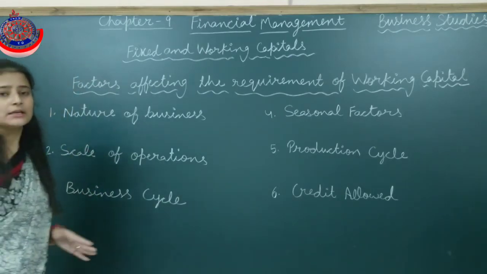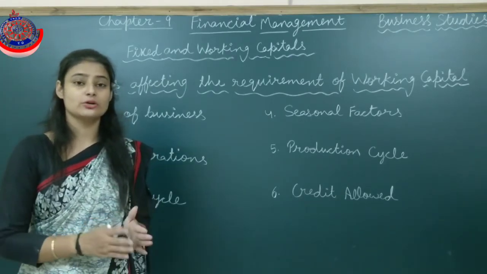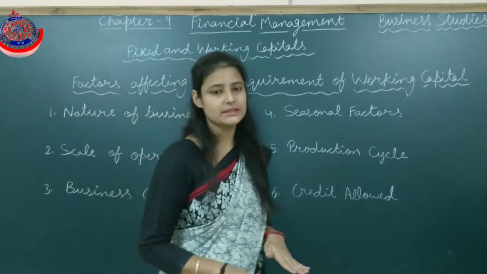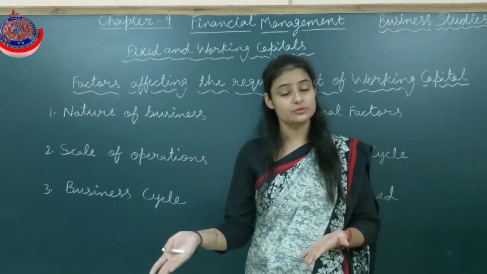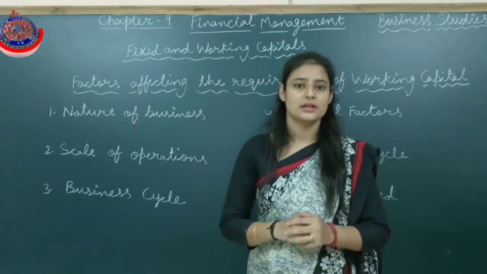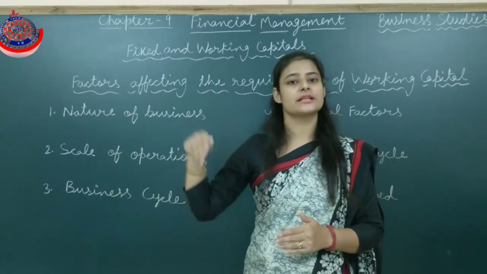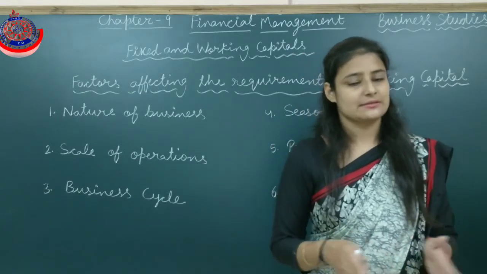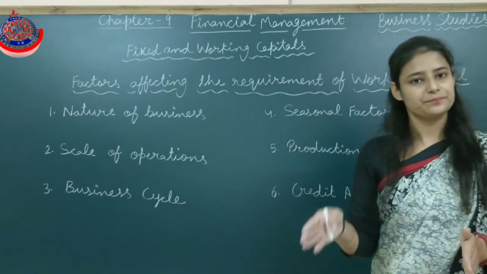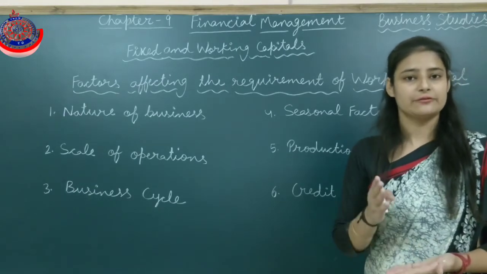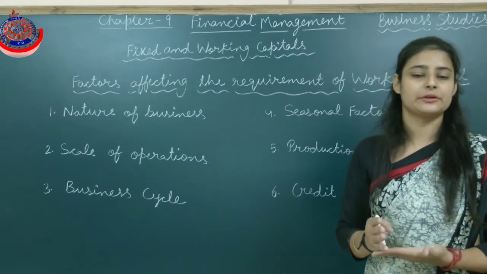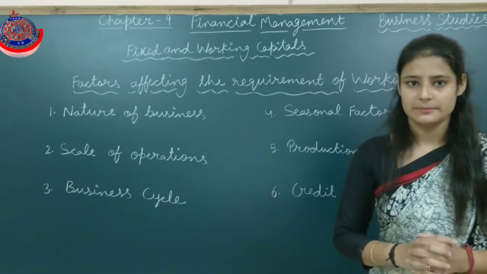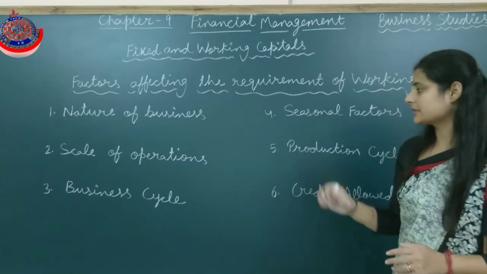On the other hand, in a manufacturing concern, there is a need for more working capital, as they have to purchase the raw material, then convert that raw material into finished goods, and then only will they be able to sell the goods, and after selling the goods they'll get the cash back. But this operating cycle is very long in a manufacturing concern, and for this they need more working capital to maintain the balance between the sale and the procurement of raw material. Clear this thing?